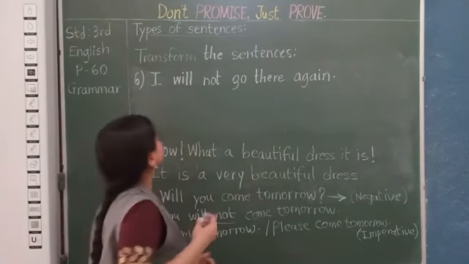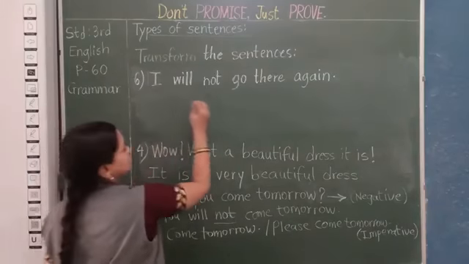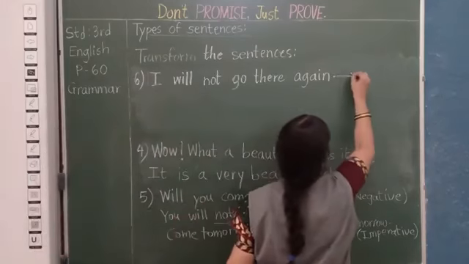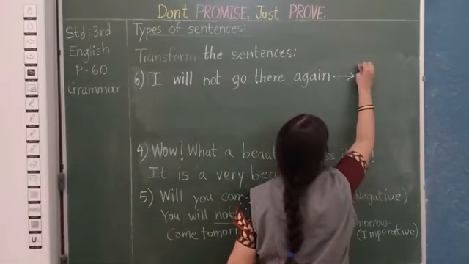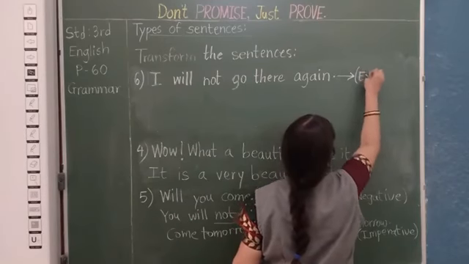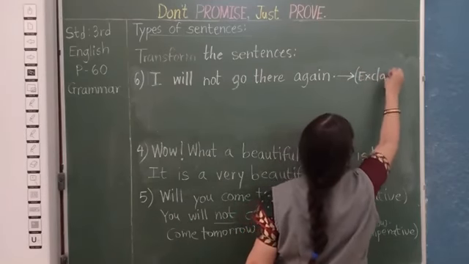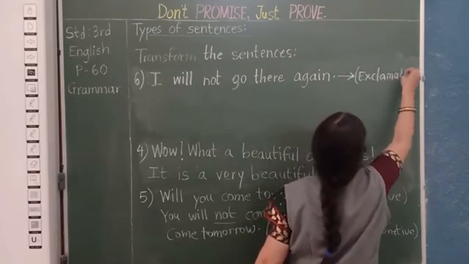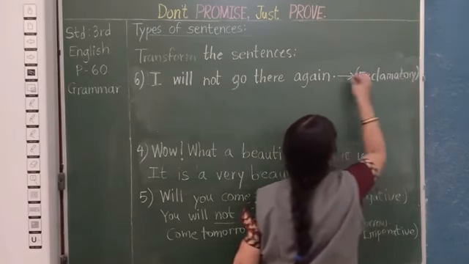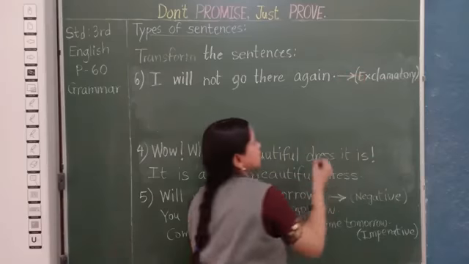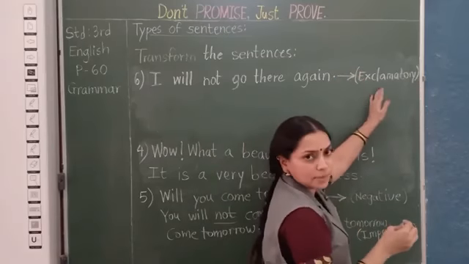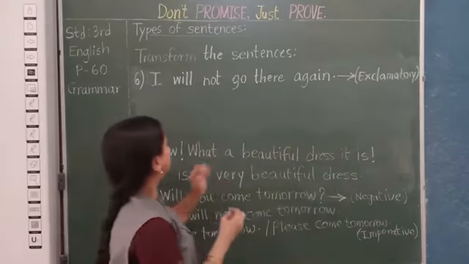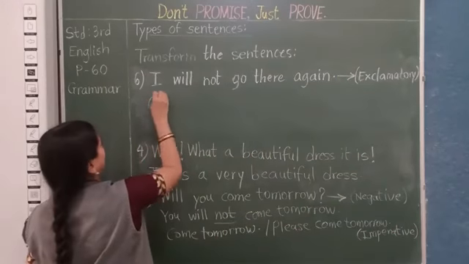Yes? So here we will change this to exclamatory. This arrow means change this to exclamatory.